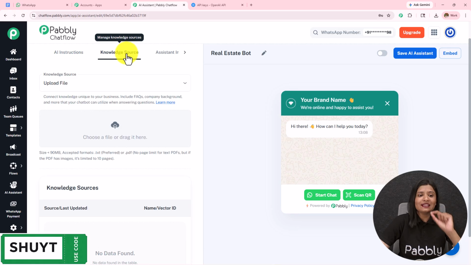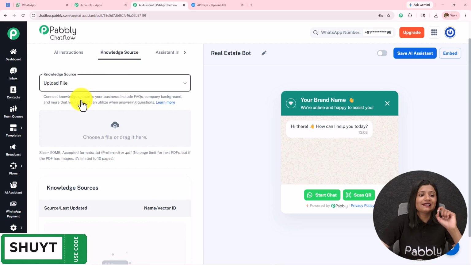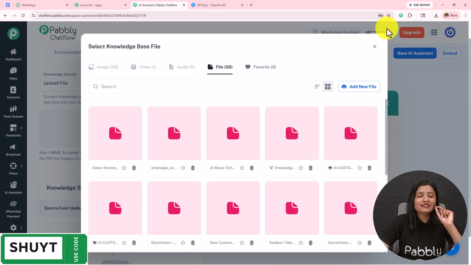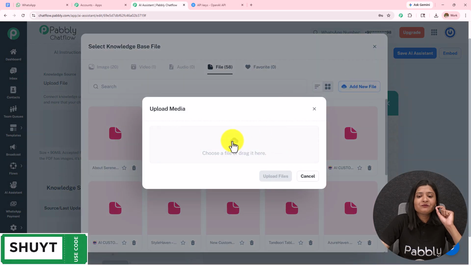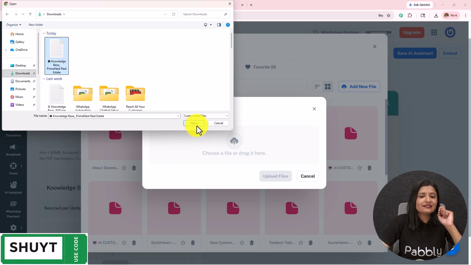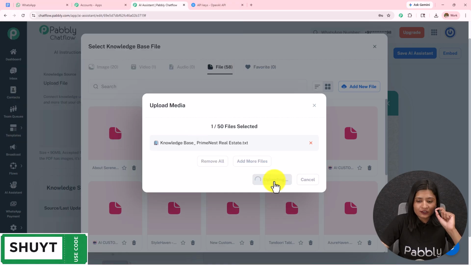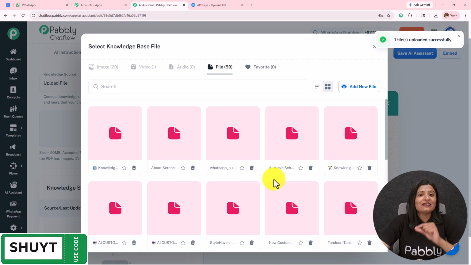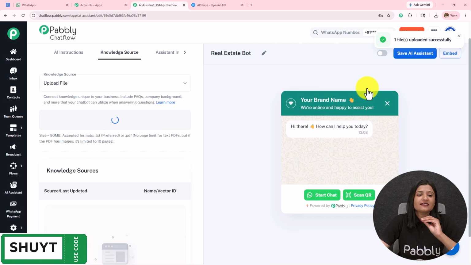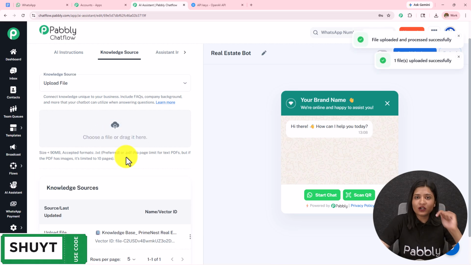Moving on to the next one, which is this knowledge source. I'm going to select it as upload file. I am going to upload the file. Now how are we going to do this? I am going to click on the cloud and then click on this add new file. Click on this cloud again and then I've already downloaded the file which I'm going to select, open, and here I'm going to click on this upload file. In this manner I have added a new file and then I'm going to select this new file. Simply click on this insert. In this manner I have uploaded the file which I have created as a knowledge base for this particular AI agent.